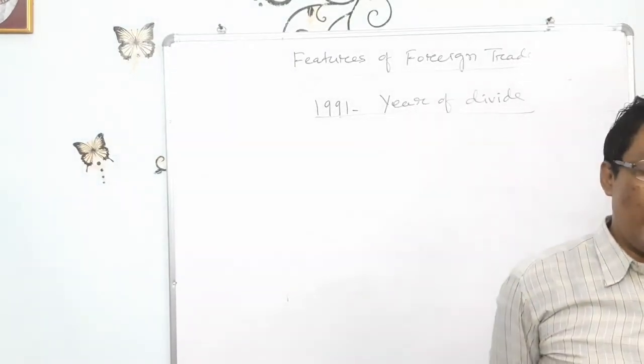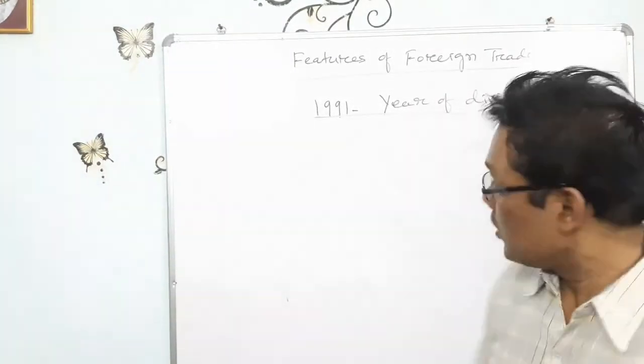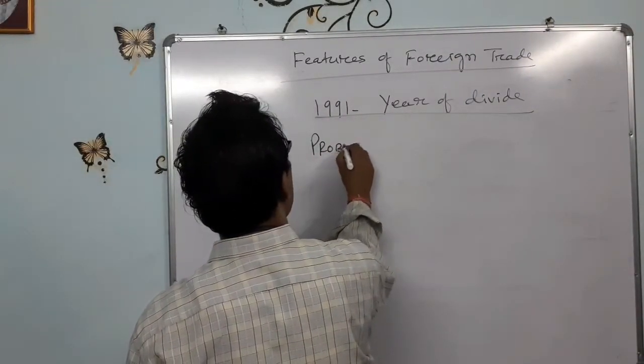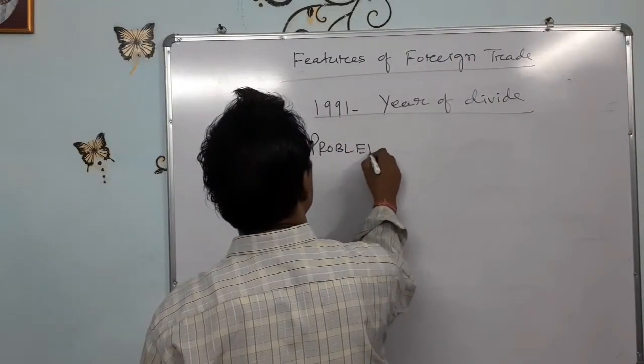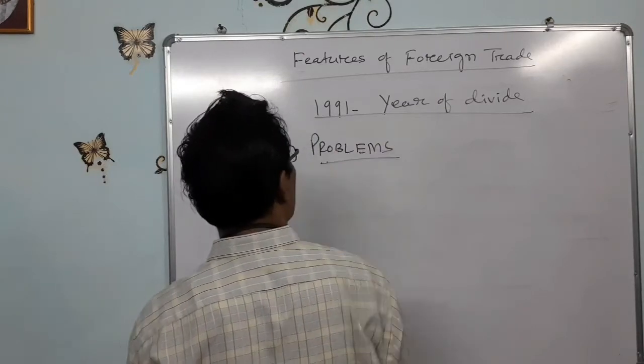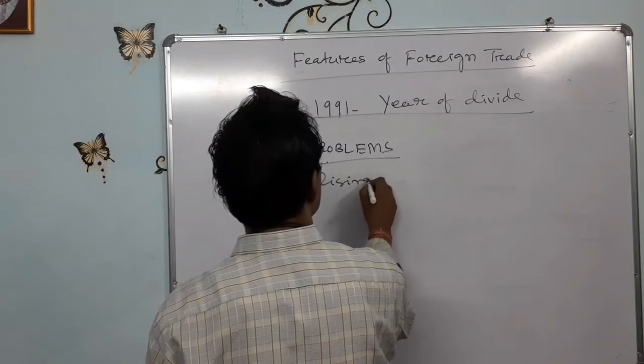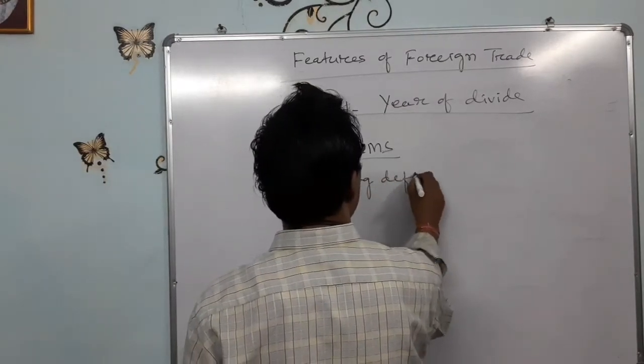And there was also a foreign exchange crisis. You may write the problems of foreign trade. First problem: rising deficit of trade.